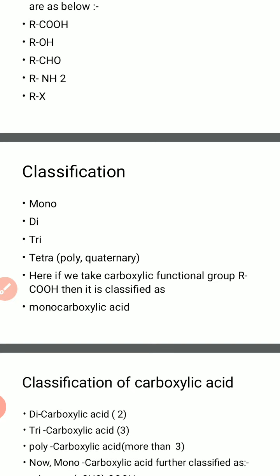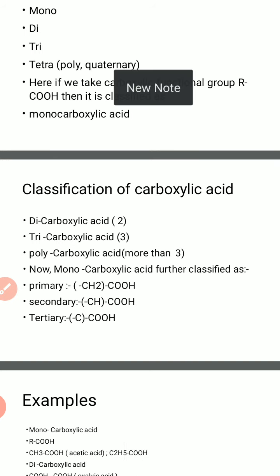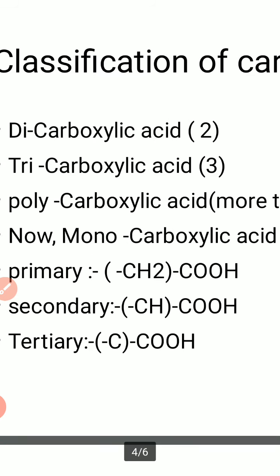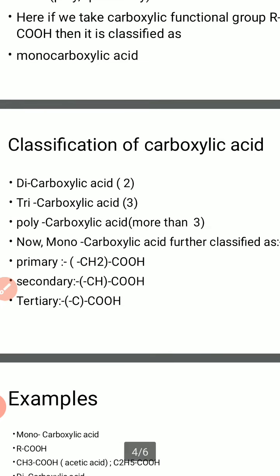Now if we take the carboxylic functional group, it is classified as monocarboxylic acid, dicarboxylic acid, tricarboxylic acid, polycarboxylic acid. In monocarboxylic acid, only one carboxylic group is present. In dicarboxylic acid, there are two carboxylic groups, and in tricarboxylic acid, three. Next, the classification is into primary, secondary, and tertiary, meaning primary, secondary, or tertiary carbon atom.